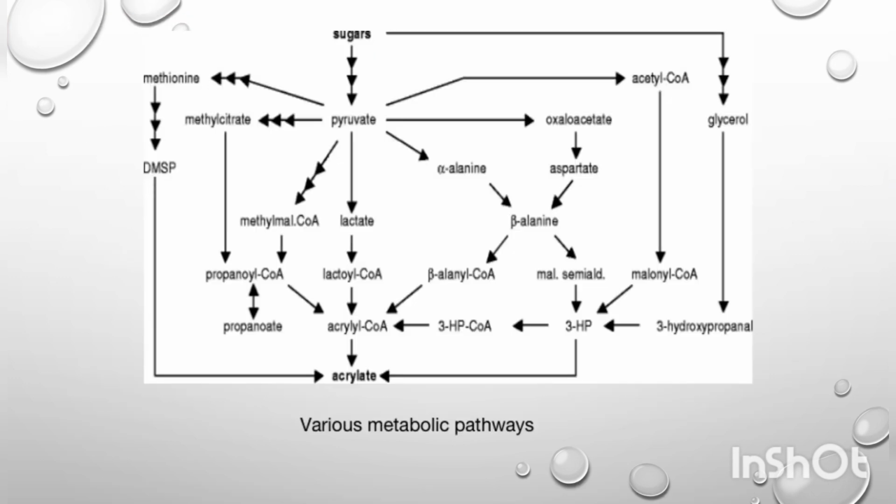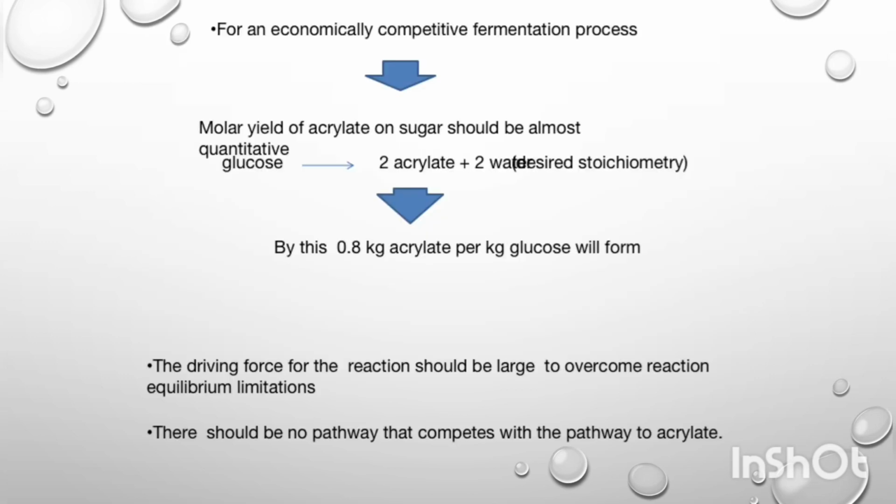These are various metabolic pathways in which various intermediates are formed. If we want an economically competitive fermentation process, then the molar yield of acrylate should be almost quantitative. That is, there is a production of 0.8 kg acrylate from 1 kg of glucose. If we want to overcome reaction equilibrium, then the driving force for the reaction should be large and there should be no competitive pathways to the acrylate formation.